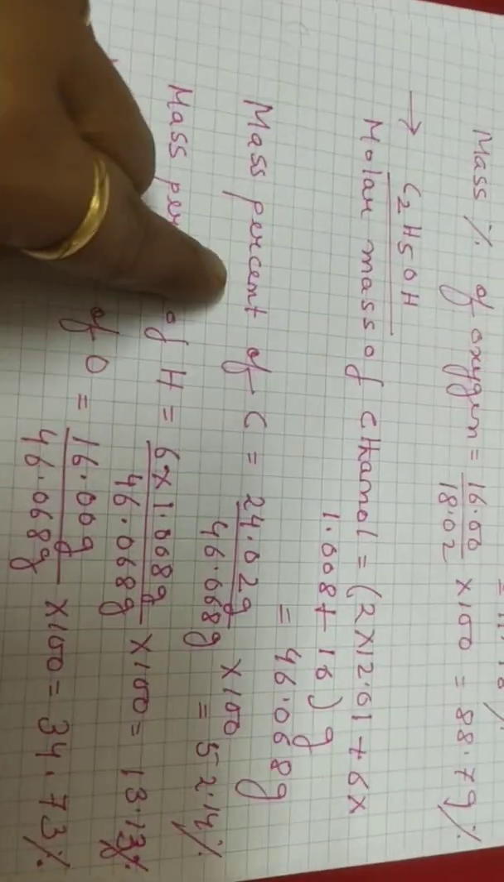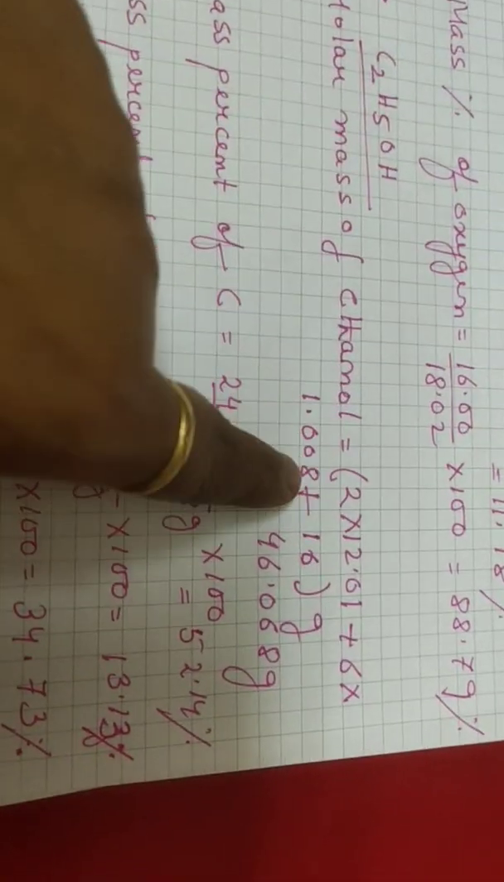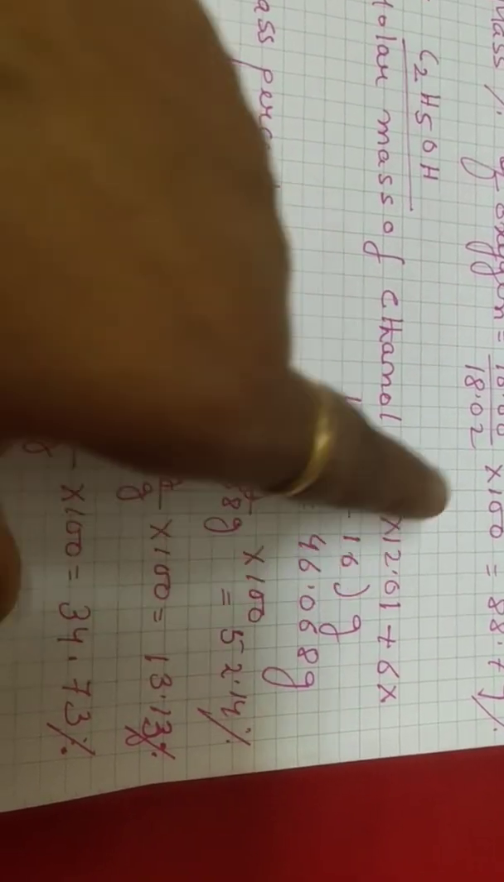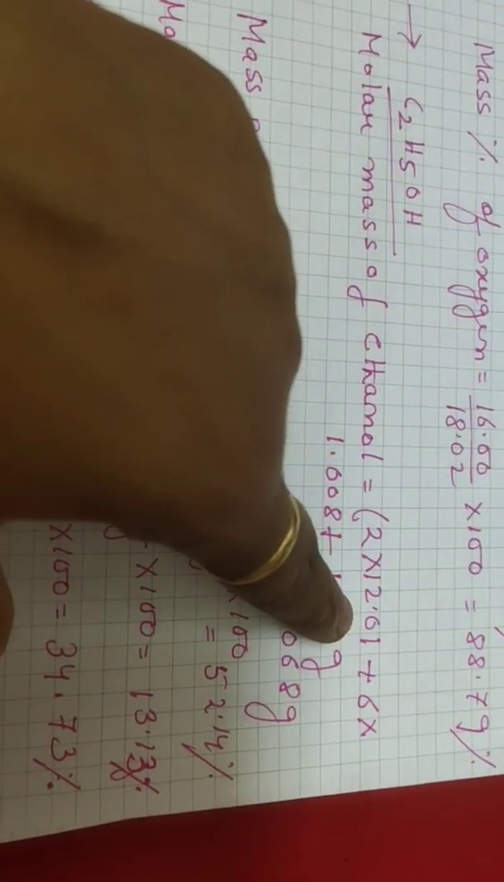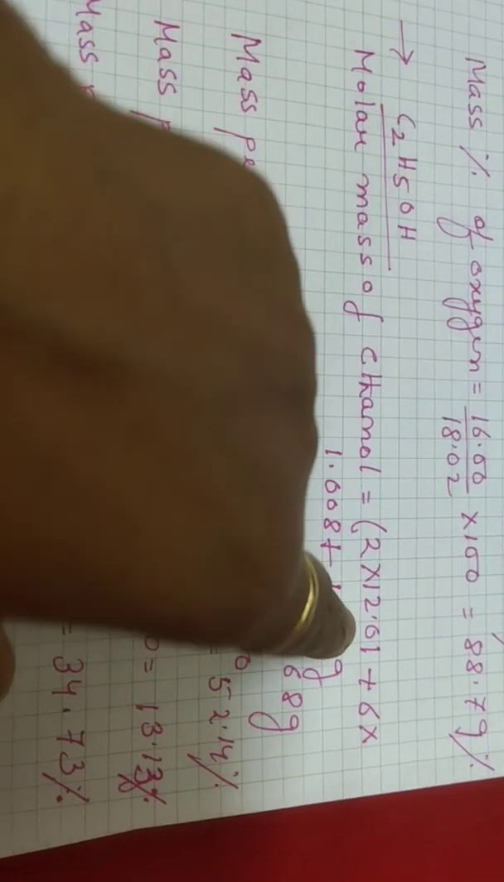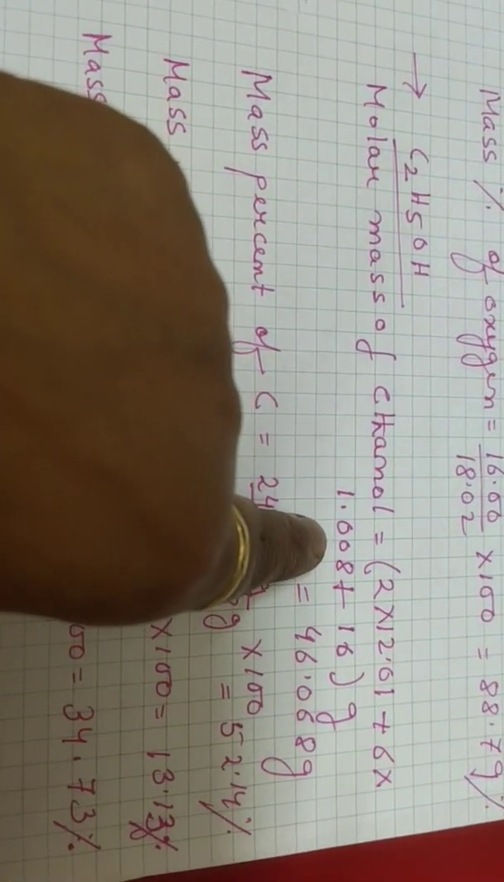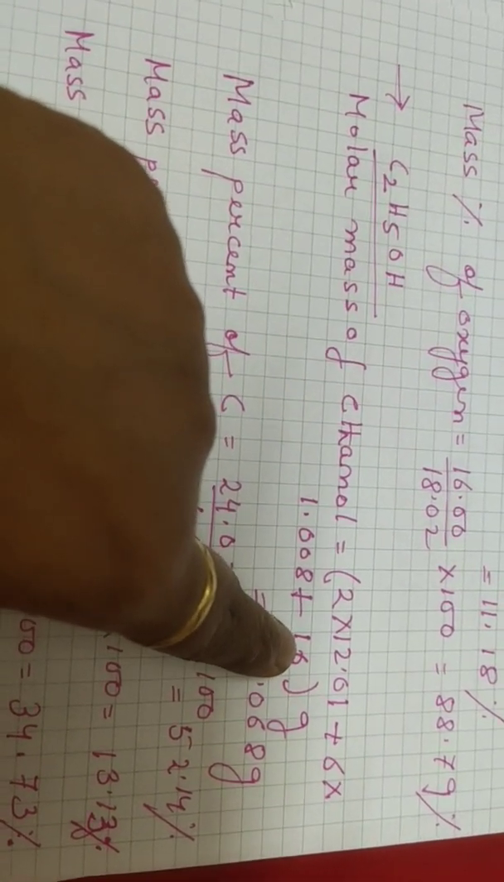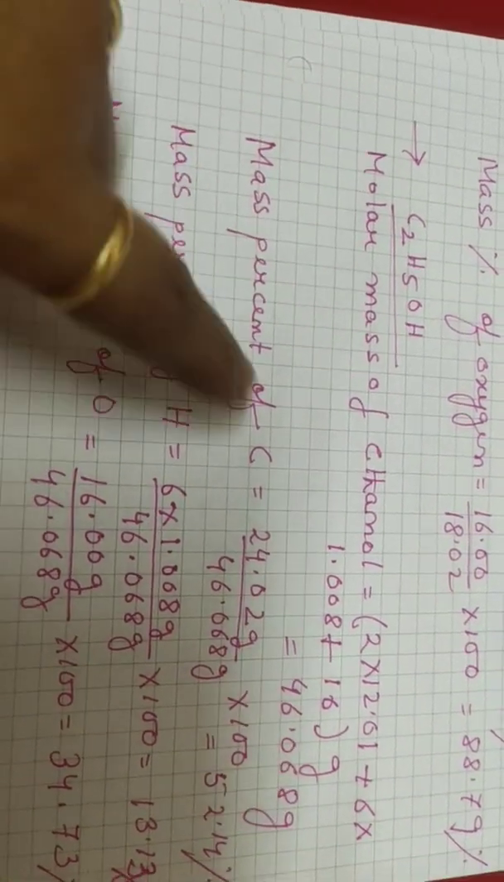So first we have to find out the molar mass of ethanol. It is equal to 46.068 gram. That is 2 into the mass number of carbon, 6 into the mass of hydrogen in gram, and 16 of oxygen. So the mass percent of carbon is